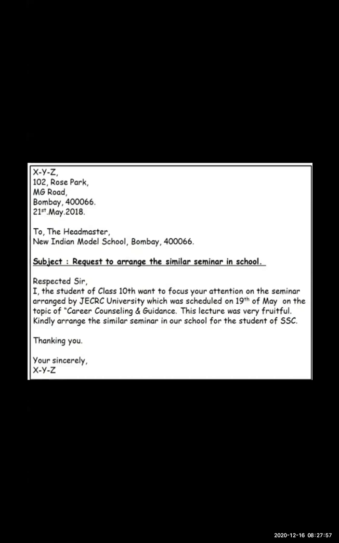You are writing a letter to the headmaster, New Indian Modern School, Bombay 400066. Here it will be according to your address and any school name. It's not compulsory. You will write your school name. Okay. Now the subject has come. This is a formal letter example.